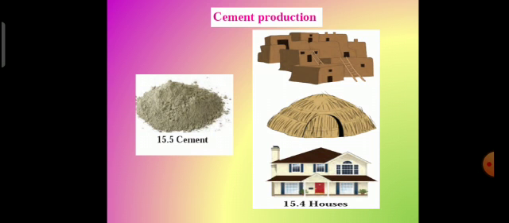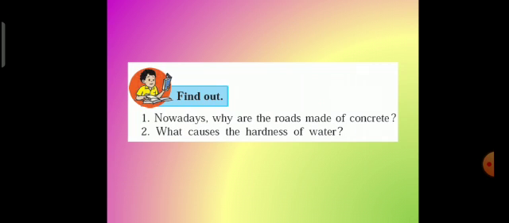Concrete is prepared by mixing cement, water, sand, and gravel. You must have seen this activity going on by the roadside when some construction work is being done. So they prepare concrete. What do they mix? Cement, water, sand, and gravel in a particular proportion. And for making a strong and leak-proof slab, certain substances are mixed in concrete.